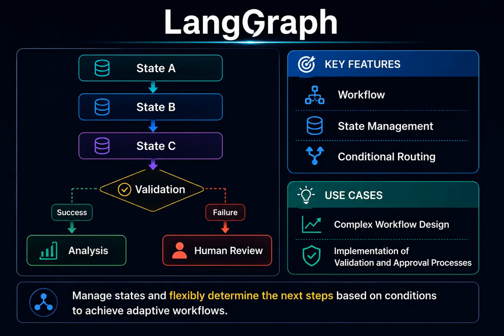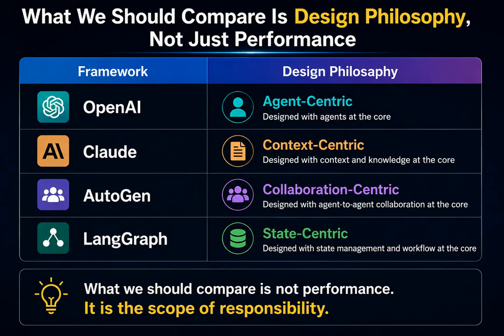So far, we've looked at 4 different frameworks, and one important fact has started to become clear: OpenAI, Claude, AutoGen, and LangGraph. Comparing these frameworks based solely on performance doesn't provide much value. That's because each of them is built on a completely different design philosophy. The OpenAI Agents SDK is designed around the agent itself. The Claude Agent SDK emphasizes the effective use of context and knowledge. AutoGen is built around collaboration among multiple agents, and LangGraph focuses on constructing systems through state management and workflow orchestration.